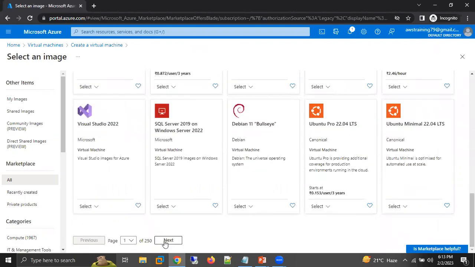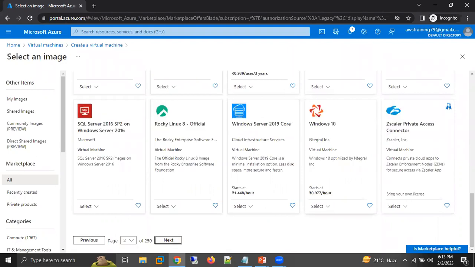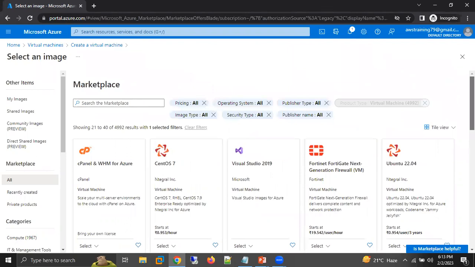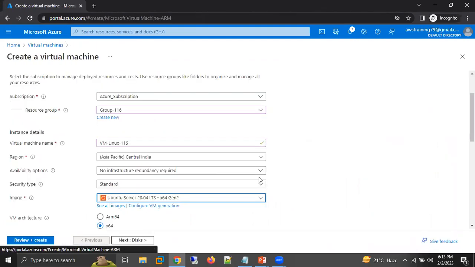You can click on next. Here I'm getting some more. A lot of operating systems we have. Now, by default, it is giving me Ubuntu 20.04 LTS. I'm going with this Ubuntu version.